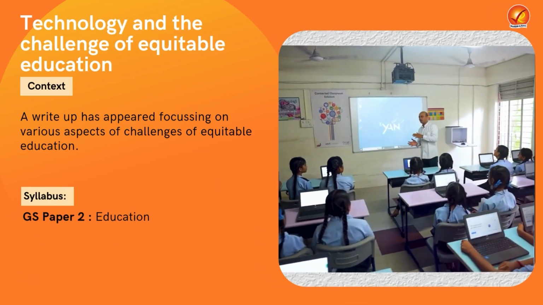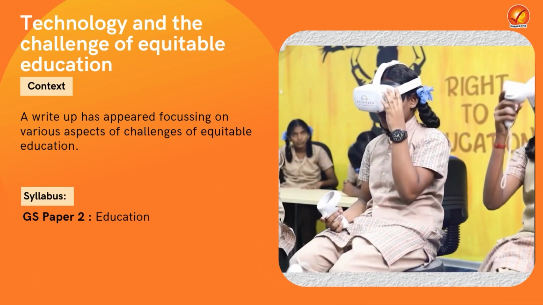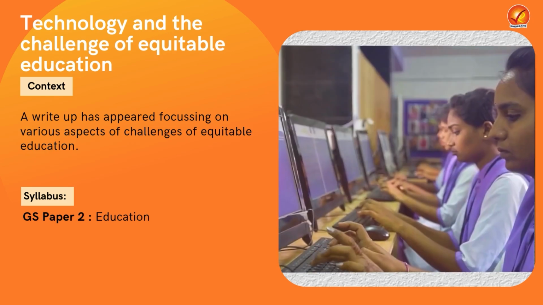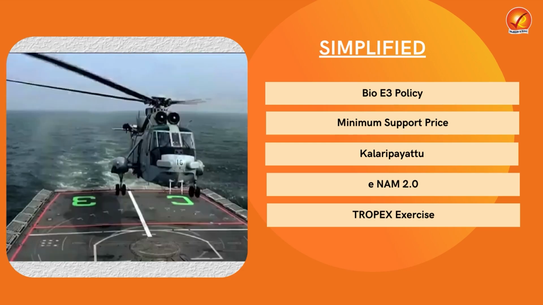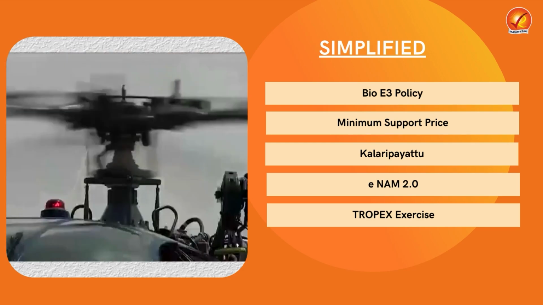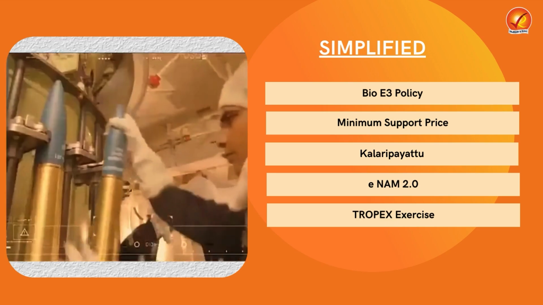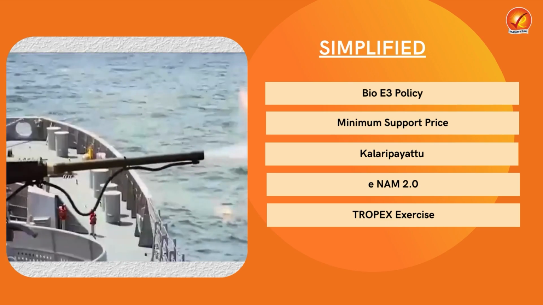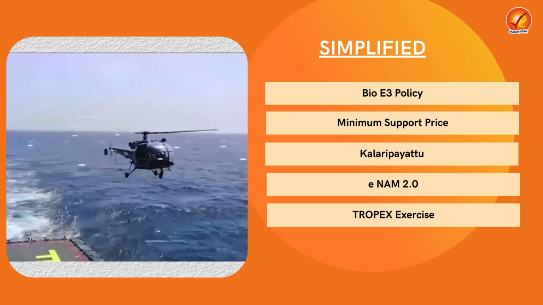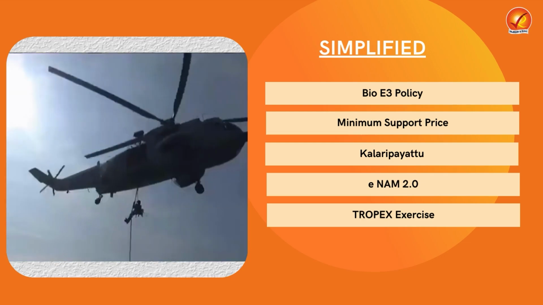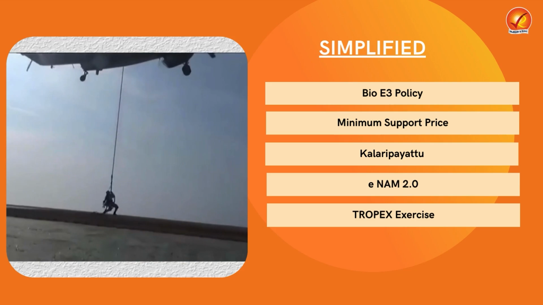Then in our second topic, we will try to look into various dimensions of the role of technology in ensuring equitable education for all. Then in our simplified section, we will take up 5 articles and try to explain them in the simplest language possible to enrich your understanding of the newspapers. Additionally, we have also incorporated some prelims pointers which are going to be very important for your upcoming prelims 2025 exam. So have a look at them also and stay tuned.